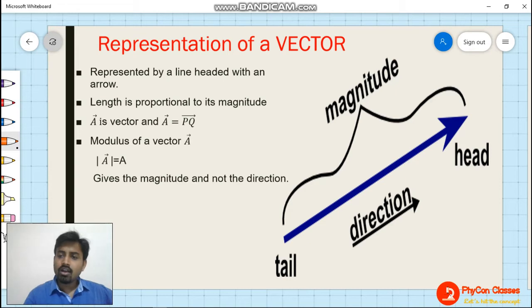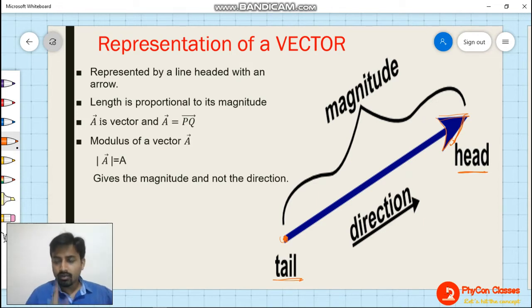So here on one side there is one arrowhead, and on the other side there is no arrow mark. This other side without the arrow mark is called the tail, and the side with the arrow mark is called the head. The length of this particular line represents the magnitude of a vector, and the direction shown by the arrowhead represents the direction of the vector.